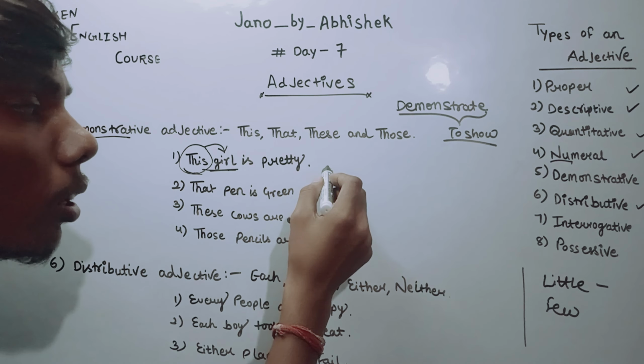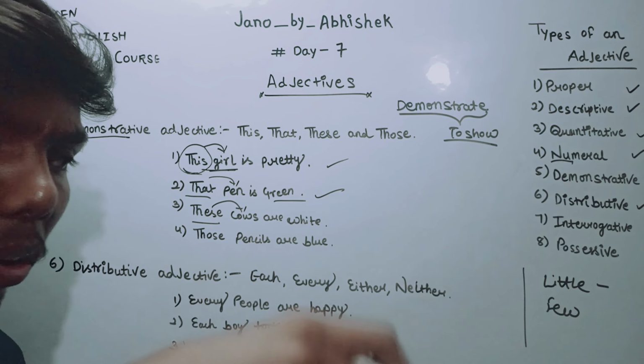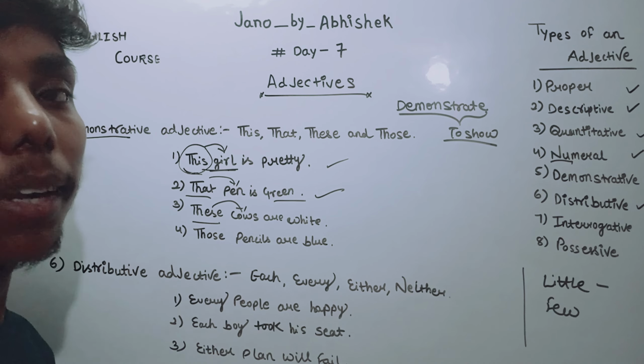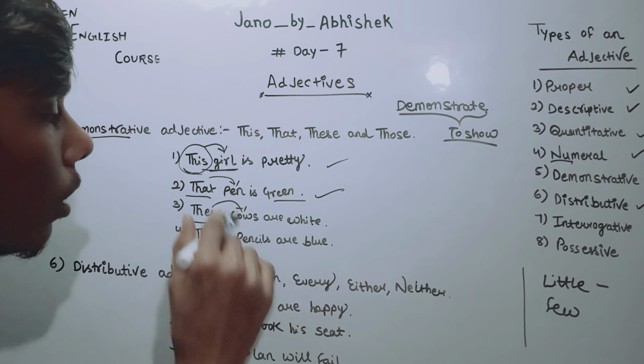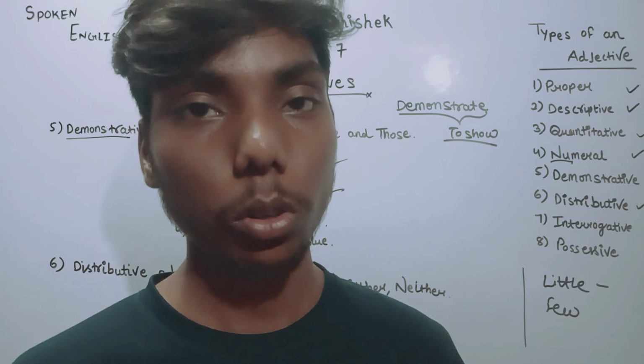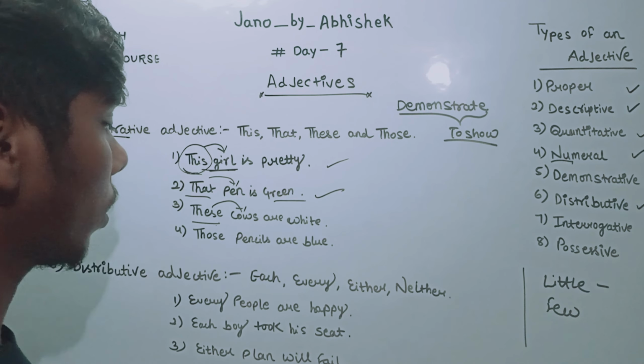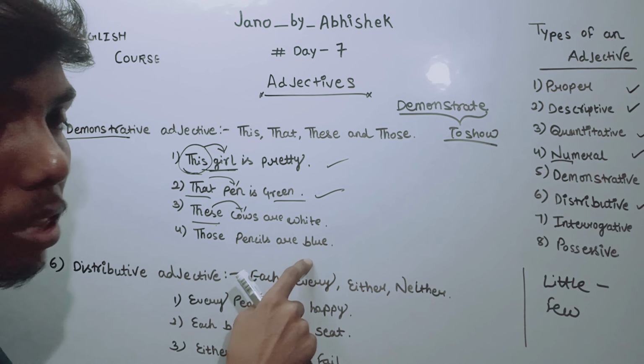Now let's see another word, these. These cows are white. Here we are using this word to point out cows. Is it clear? Very simple. Now, those pencils are blue.